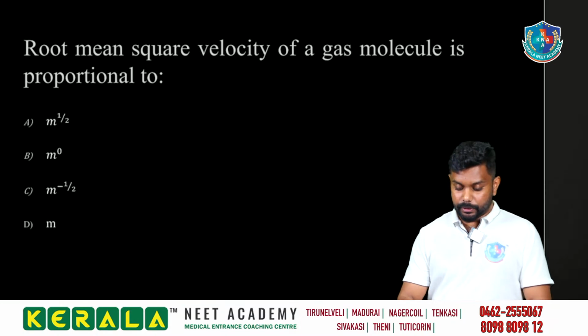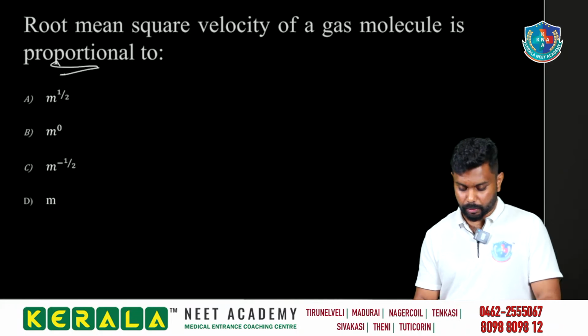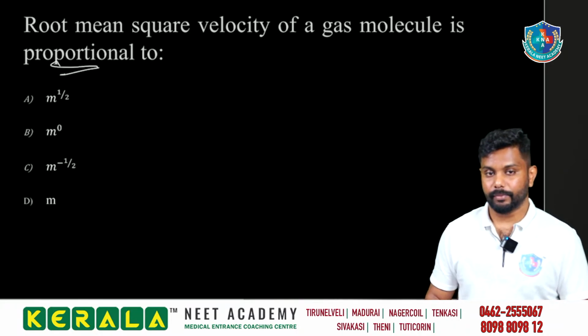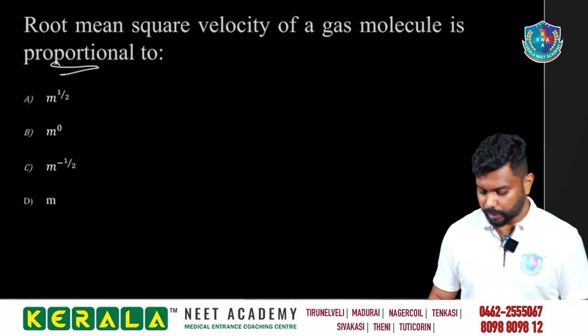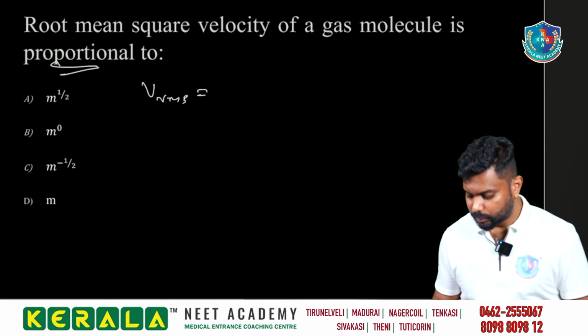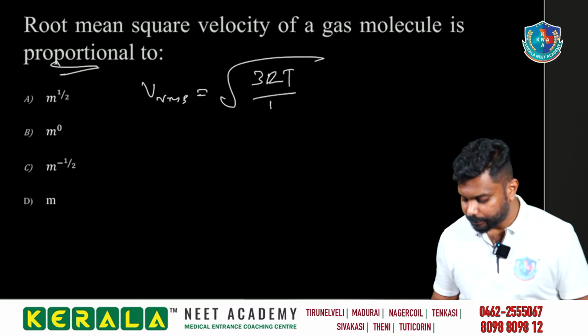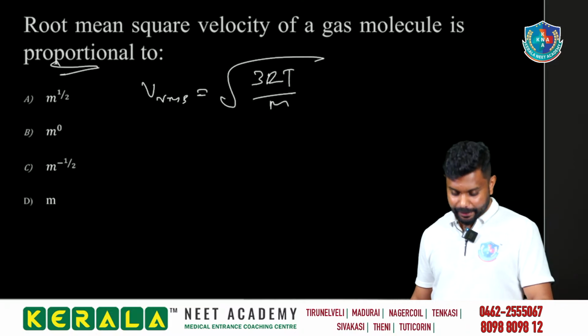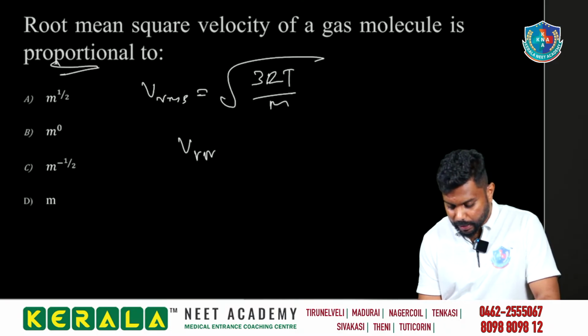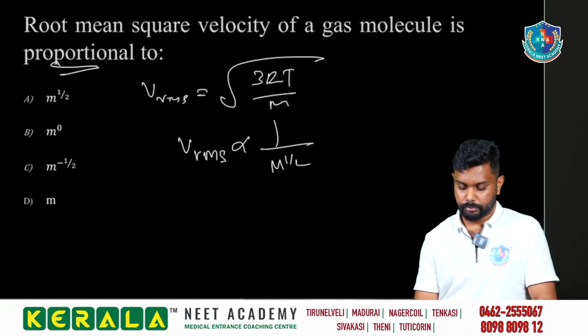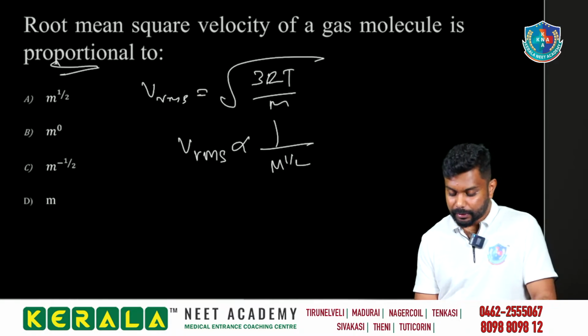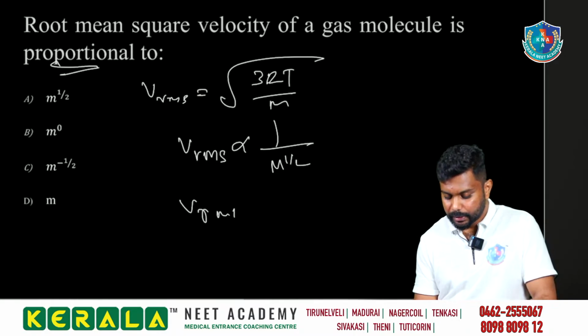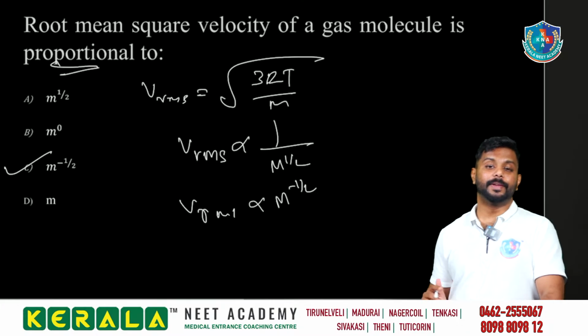The root mean square velocity of a gas molecule is proportional to what? Actually, what is this root mean square velocity? This VRMS is equal to root of 3RT by M, right? 3RT by M. So here the mass is inversely proportional. RMS is inversely proportional to M raised to 1 by 2, so RMS is proportional to M raised to minus 1 by 2. So option C is our answer.